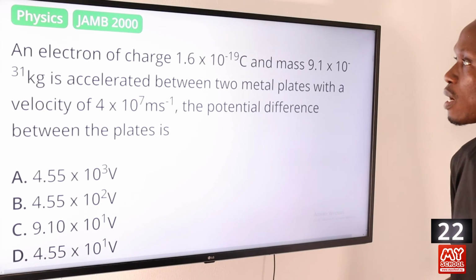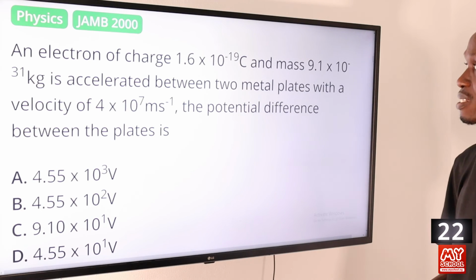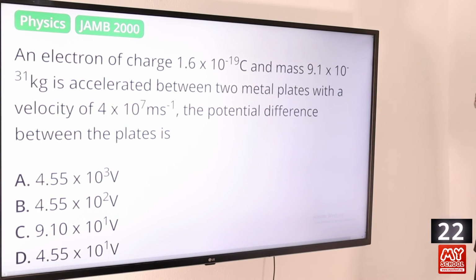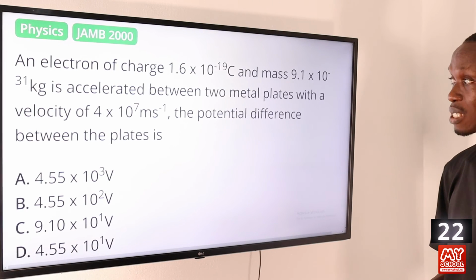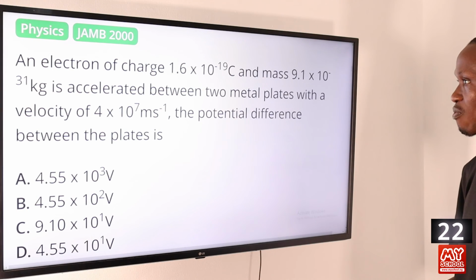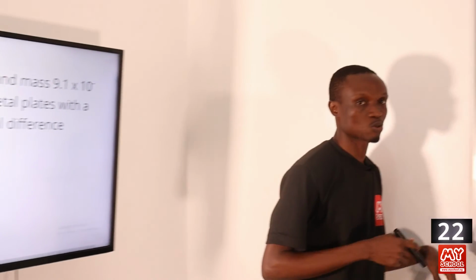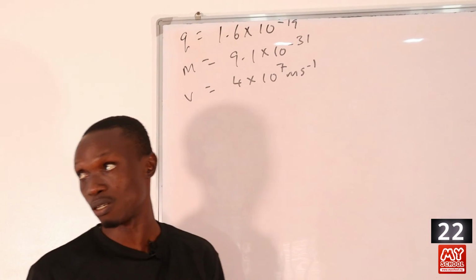Question 22. An electron of charge 1.6 times 10 raised to power minus 19 coulomb and mass 9.1 times 10 raised to the power minus 31 kg is accelerated between two metal plates with a velocity of 4 times 10 raised to the power 7 meter per second. The potential difference between the plates is... So let's move over to the board to solve this question. In this question, an electron was accelerated, right?